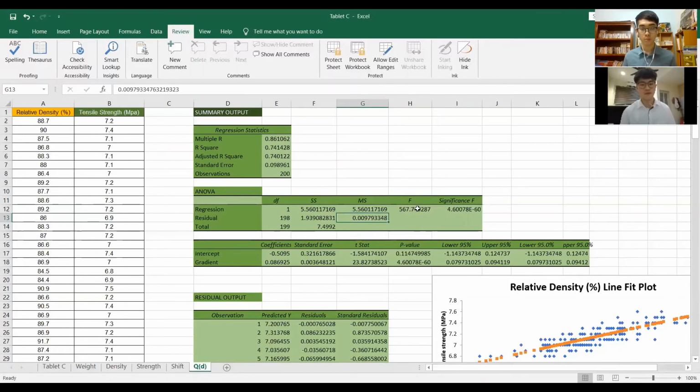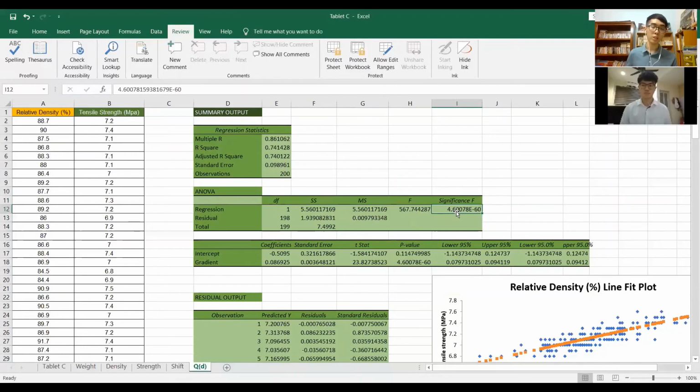Next, we have the F value, which is the mean square of regression divided by the mean square of residual, which is 567. Now we have to make a decision on the significance of regression by comparing the significance F with the chosen significance level alpha, in this case 5%. The significance F value is 4.6 times 10 to the power negative 6, and the alpha we have chosen is 0.05.